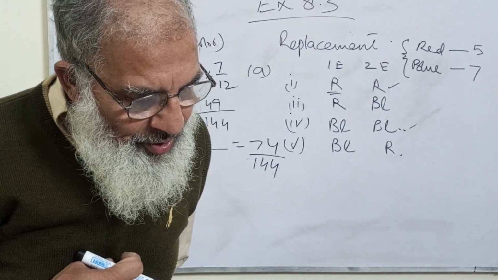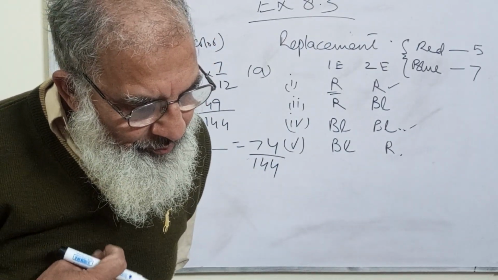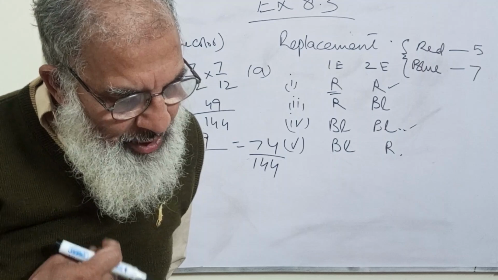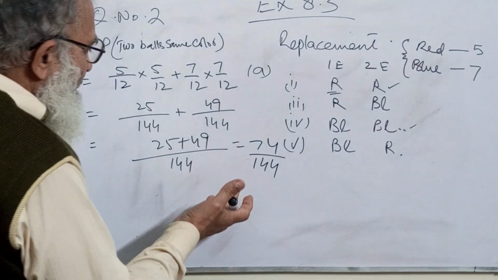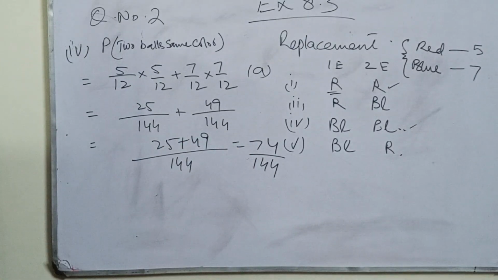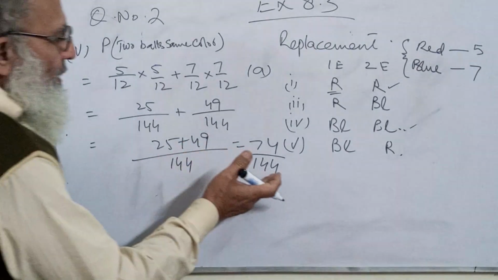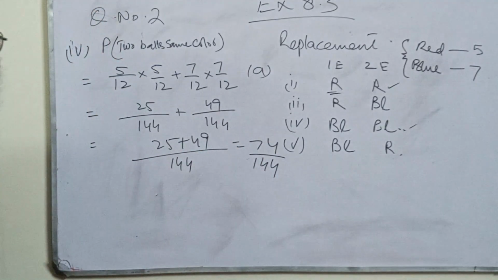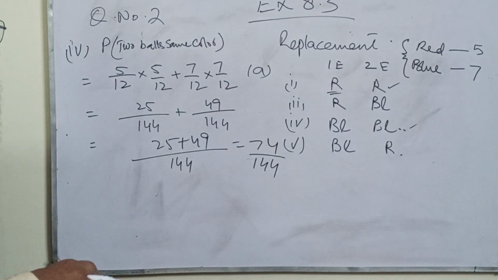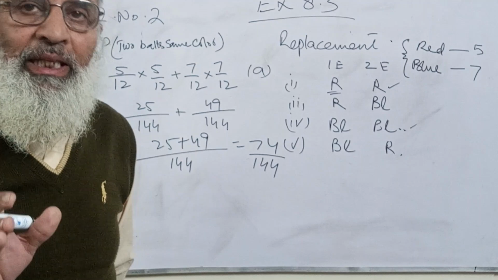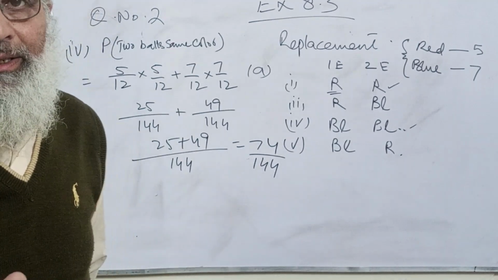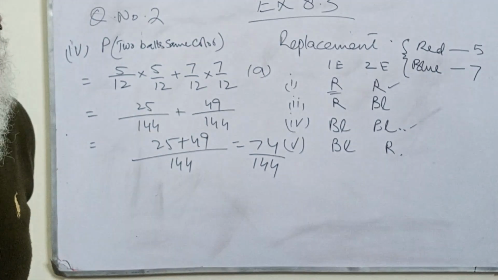Okay, my dear students. The two balls are of different color. It is very simple now, since you have calculated this, then it is very easy for you. In other words, that means they are not the same colors.